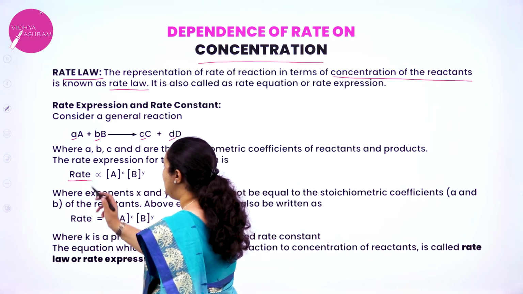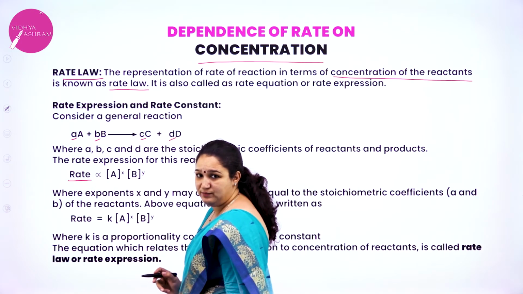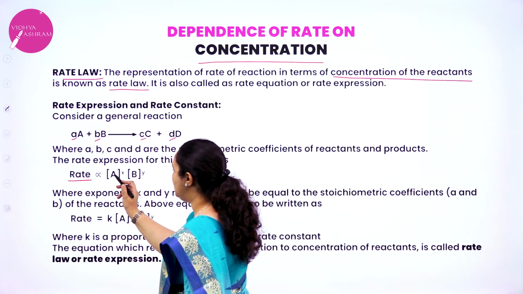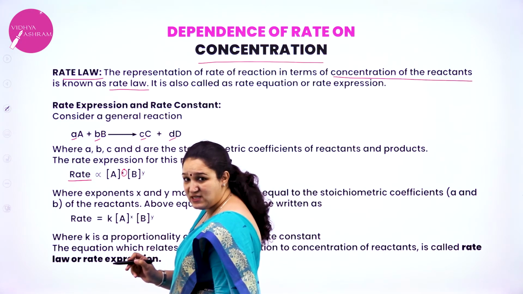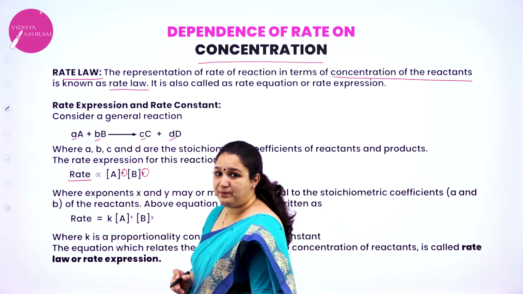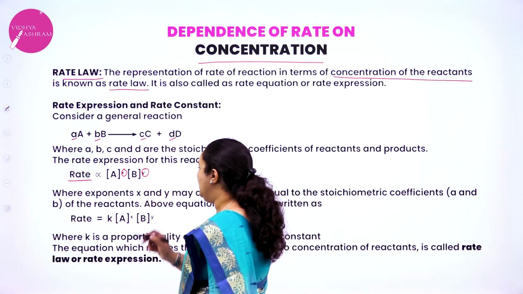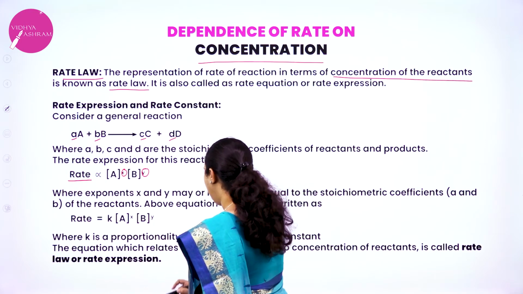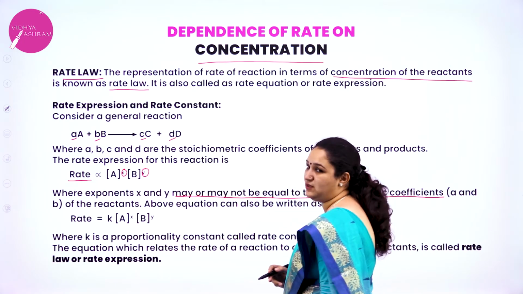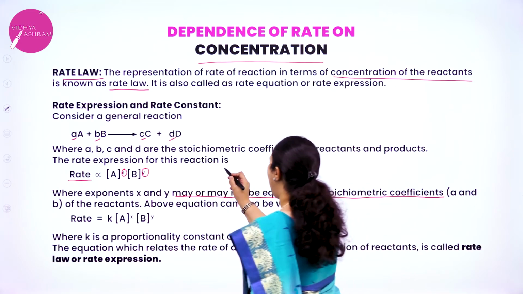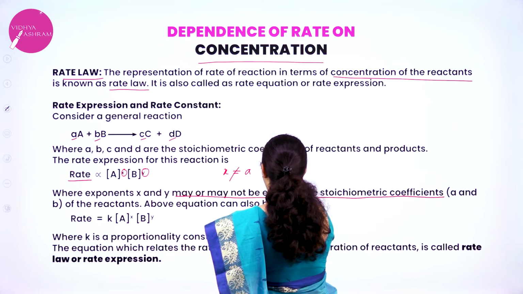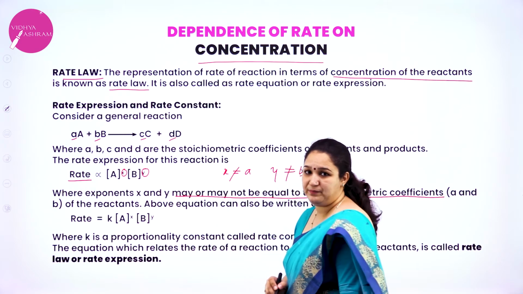So I can write it as: rate of the reaction is directly proportional to the molar concentration of A raised to the power x, molar concentration of B raised to the power y. Here the exponents x and y may or may not be equal to the stoichiometric coefficients a and b. That is, x may or may not be equal to a, y may or may not be equal to b.